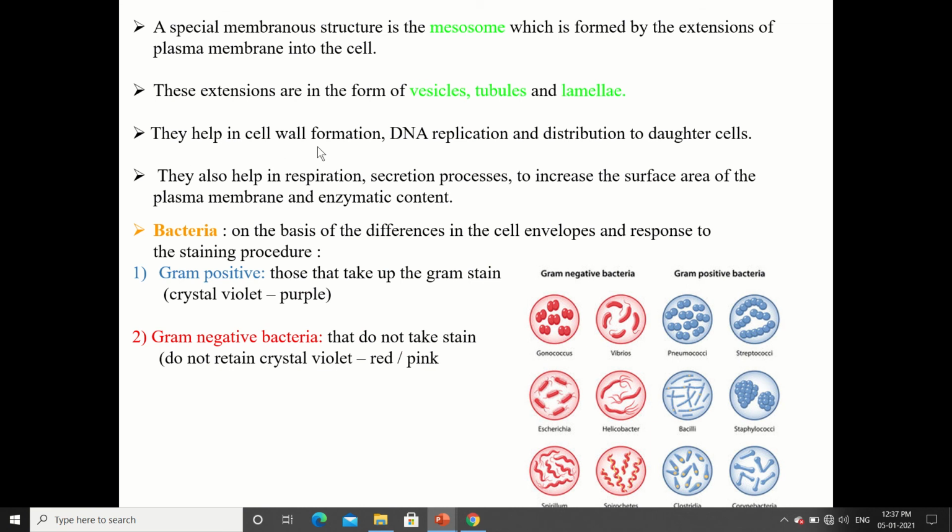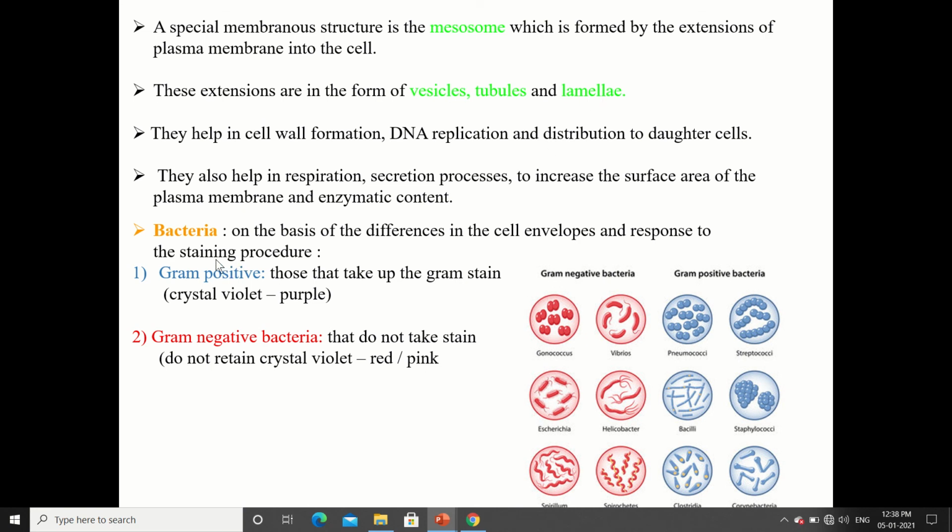They help in cell wall formation, DNA replication and distribution to daughter cells. They also help in respiration, secretion processes, and to increase the surface area of the plasma membrane and enzymatic content. So all this function is taken over by vesicles, tubules and lamellae.